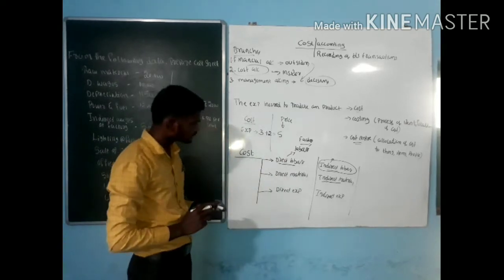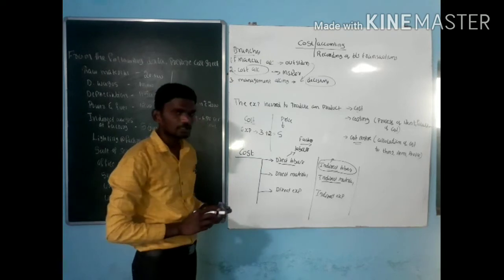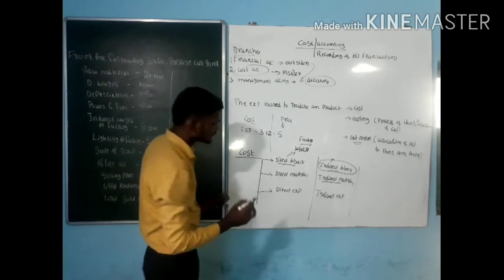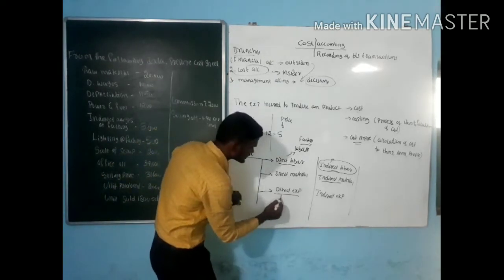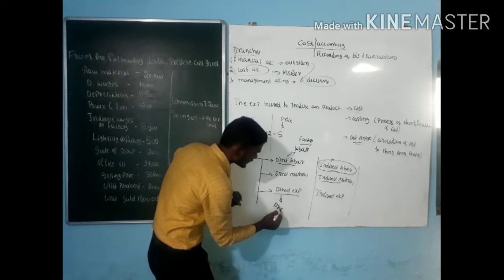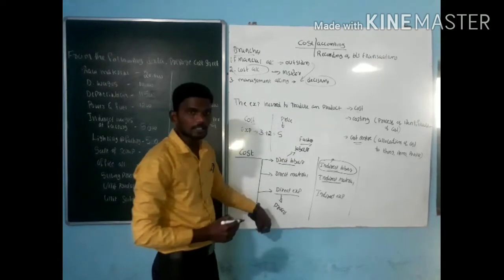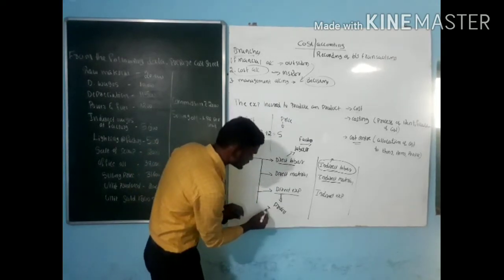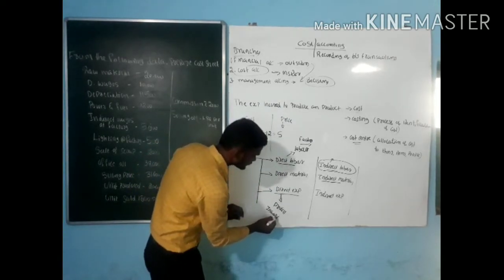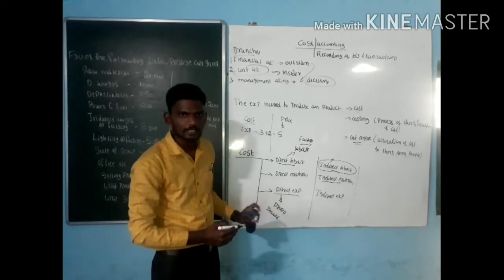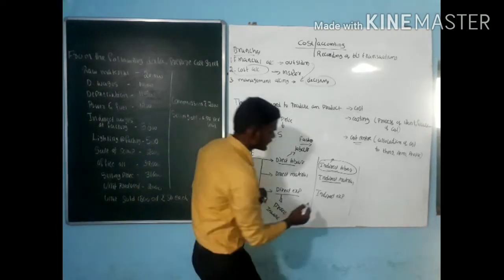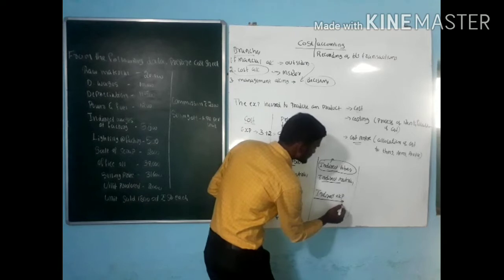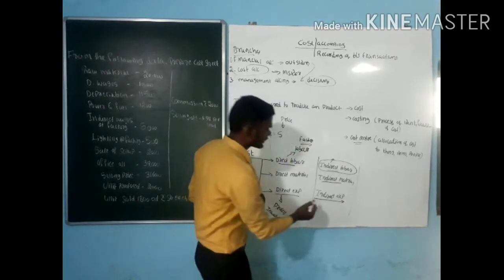Next one, last one, direct expenses and indirect expenses. Direct expenses are those things which are involved directly in the process of production. Like example, direct material, direct wages, any kind of direct expenses, then carriage inward. It is called direct expenses. When we come to indirect expenses, those things are not directly involved in the process of production.